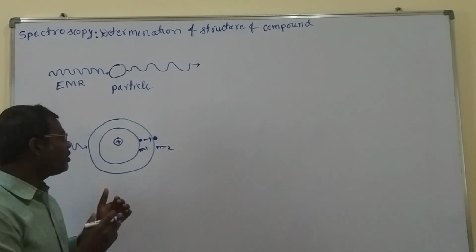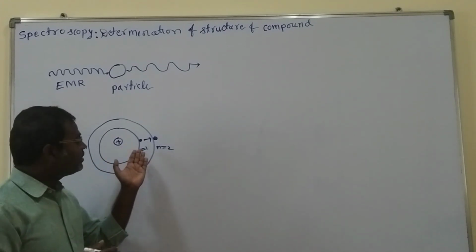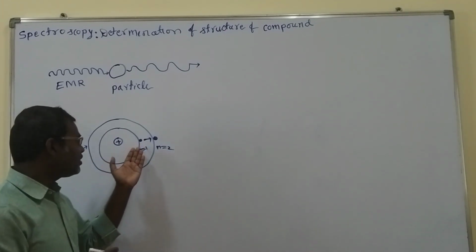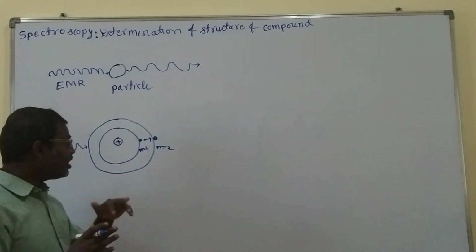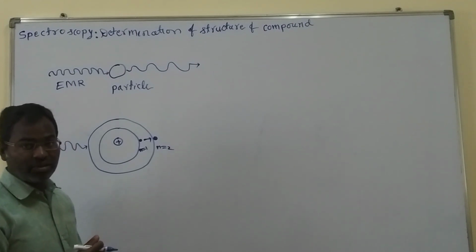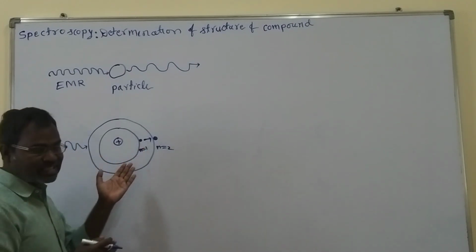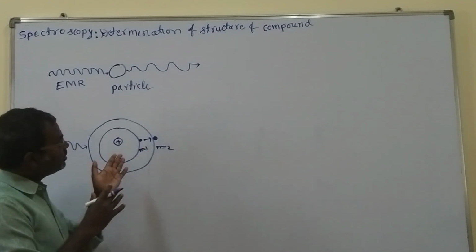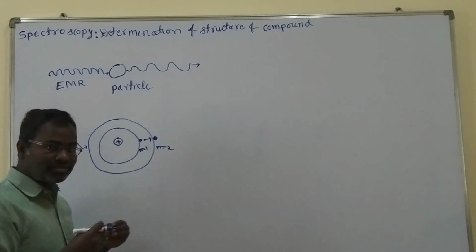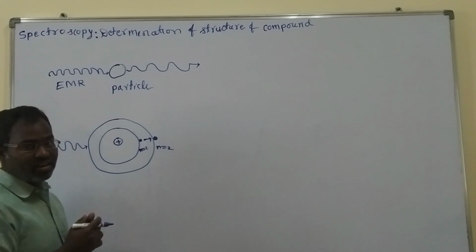Now we are analyzing the intensity of light, and here we can get a doubt: which light do we have to analyze? Because the particle has been excited, it won't sustain there for a longer time, so it comes back to the ground state.